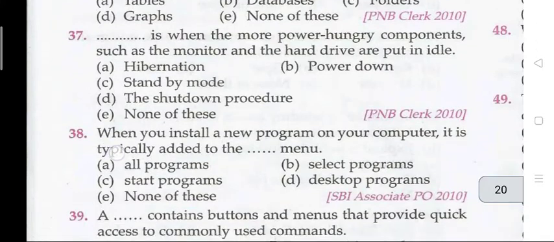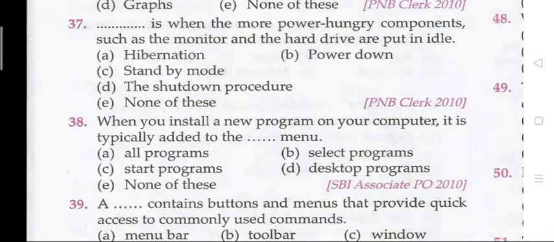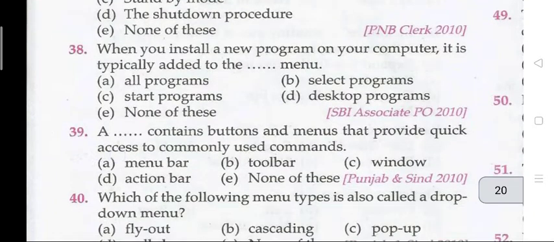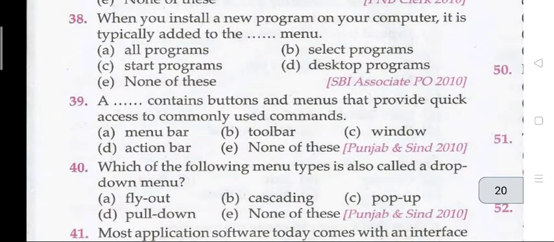Question 37. Dash is when the more power hungry components such as the monitor and the hard drive are put in idle. The right answer is C, that is standby mode. Question 38. When you install a new program on your computer, it is typically added to the dash menu. That is your A, all programs. Question 39. A dash contains buttons and menu that provides quick access to commonly used commands. The right answer is B, that is your toolbar.